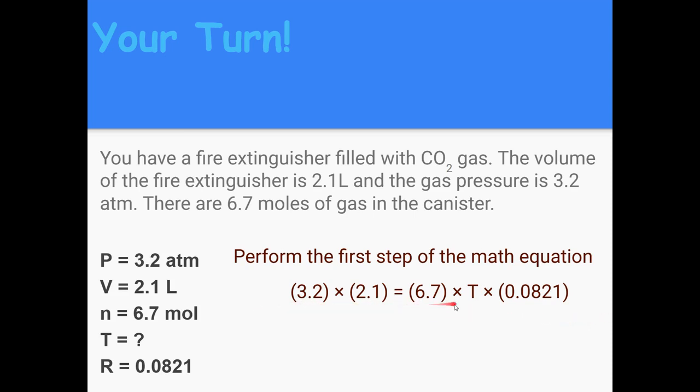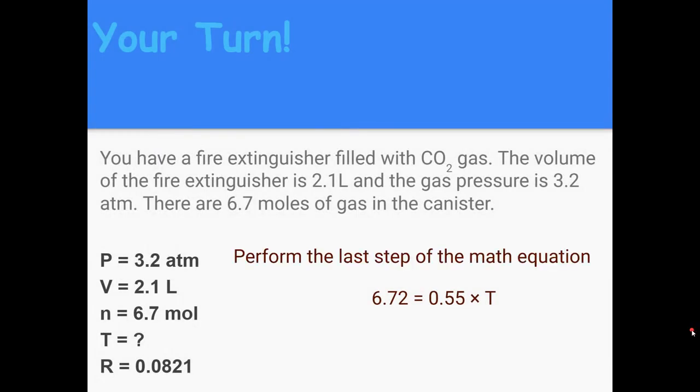We have it perfectly set up here. How would you perform the first step? Write down your answer or record your answer on the EdPuzzle. You should have said that 3.2 times 2.1, you get 6.72 on this side, and 6.7 times 0.0821, you get 0.55 on this side, and T remains T.